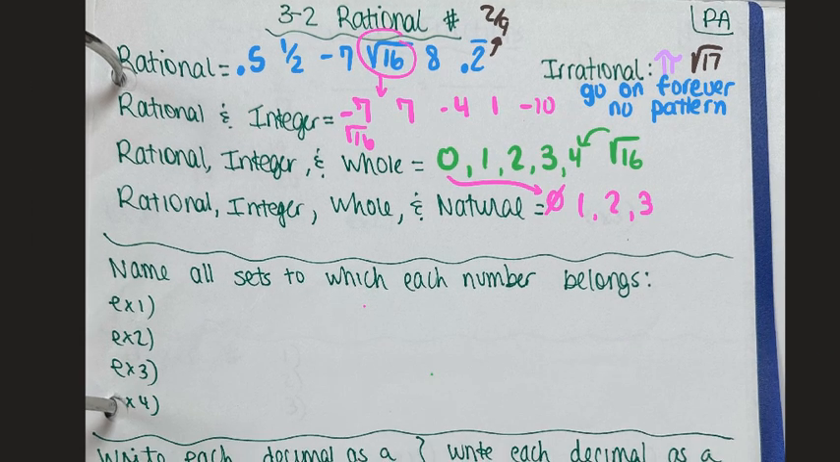Okay, so your homework is going to give you a number, and the directions are going to say name all sets to which each number belongs. So our options are rational, rational integer, rational integer whole, rational integer whole natural. Those are basically your 4 options. You're going to say, is it in this category only rational? Is it a rational and an integer? Is it a rational integer and a whole number? Is it a rational integer, whole number, and a natural number?